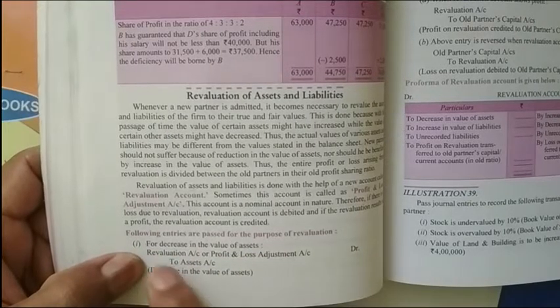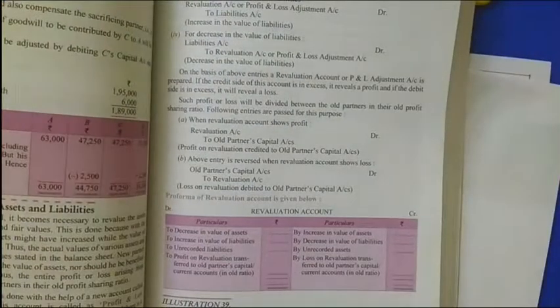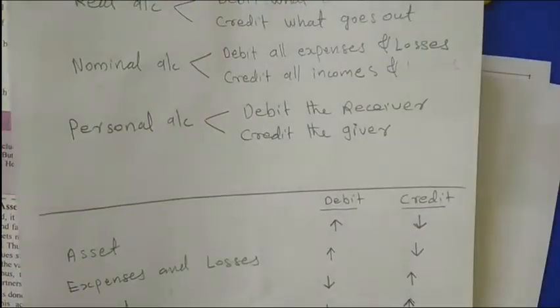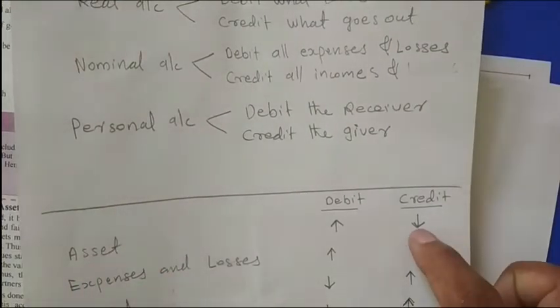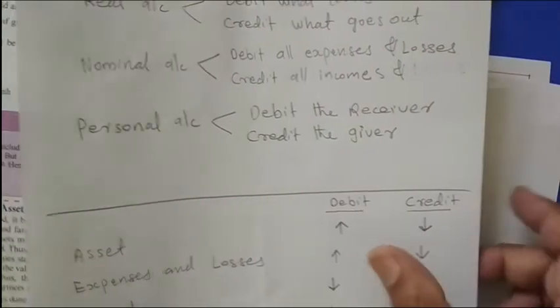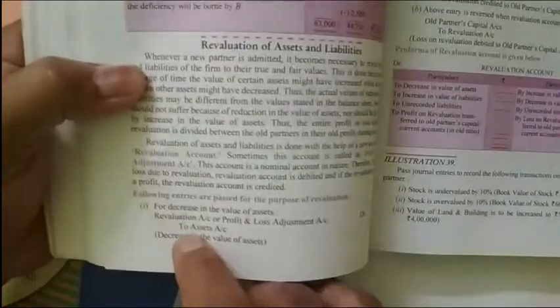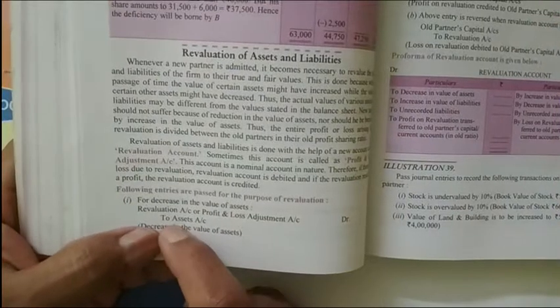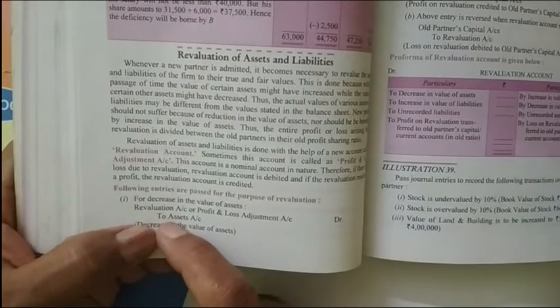Asset is a real account, and if we use this American approach, the asset value is decreasing, so to decrease the asset, we have to credit it. So in the journal entry you can see we have written 'To Asset'. 'To Asset' is written because the asset value we have to decrease. For decreasing the asset value, we have to credit it.